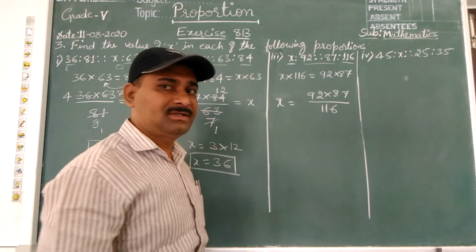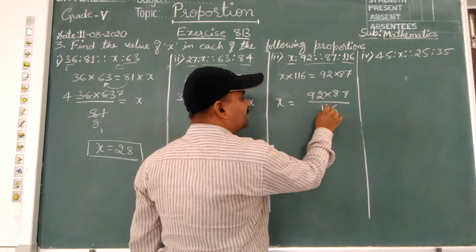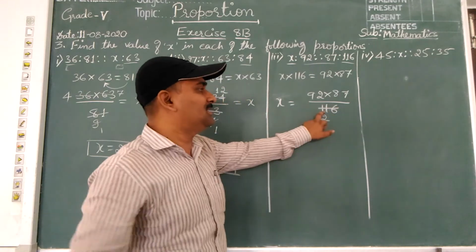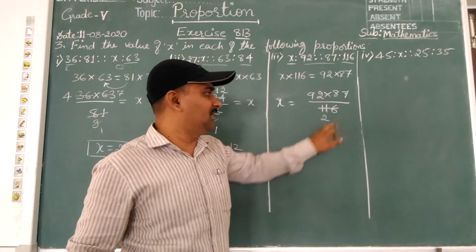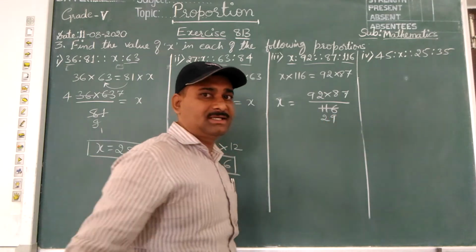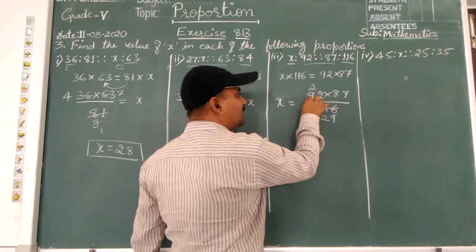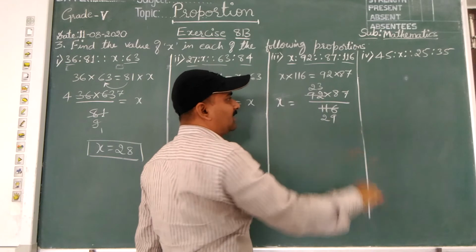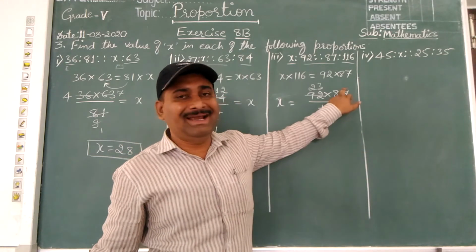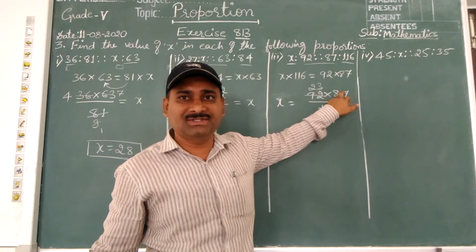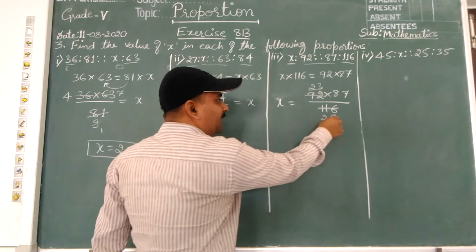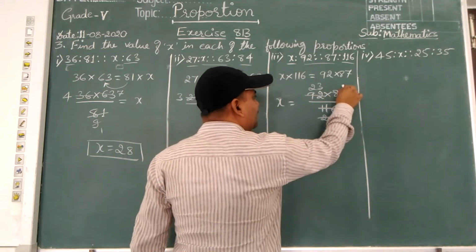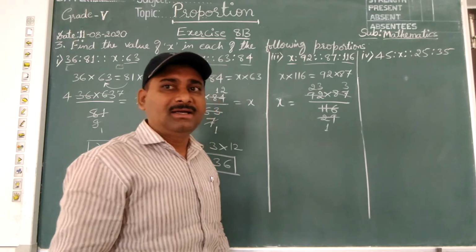Now cancel with the 4s table. 4 nines are 36, 4 twos are 8, 1 remains, 12, 4 threes are 12. 29 and 87 I will cancel using the 29s table. 29 ones are 29, 29 threes are 87.